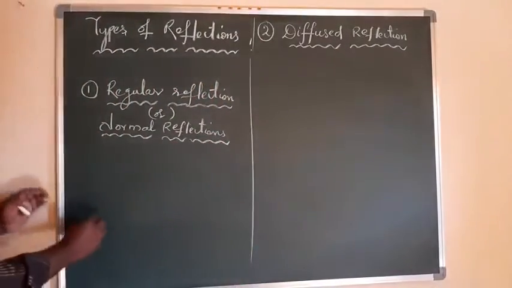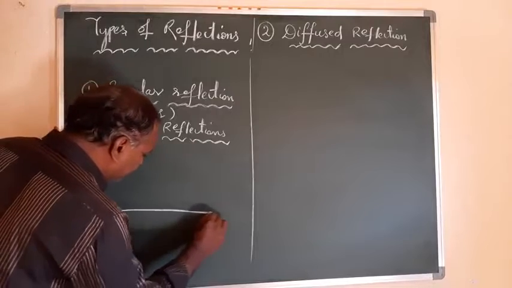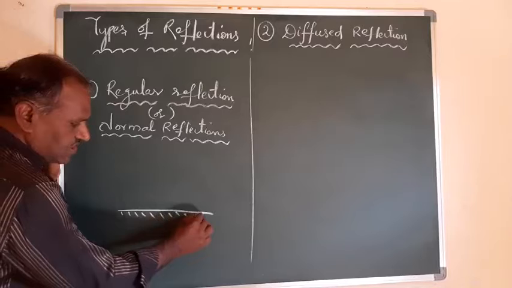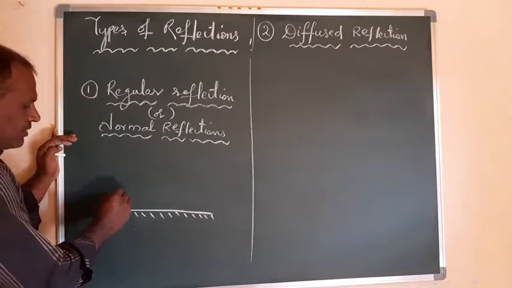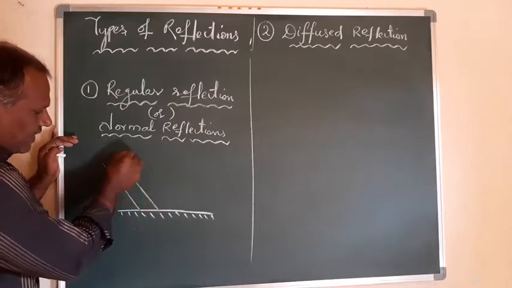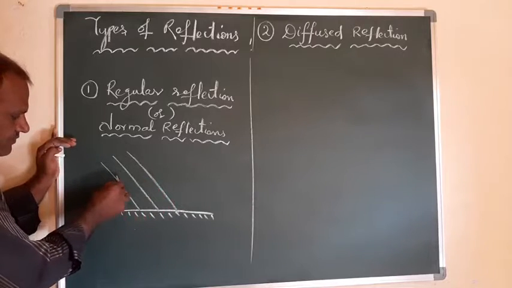See the diagram. Here you have a plane surface, and this is a coated one, that is polished or silvered. Now you have here the different rays of light which are incident on this plane surface.